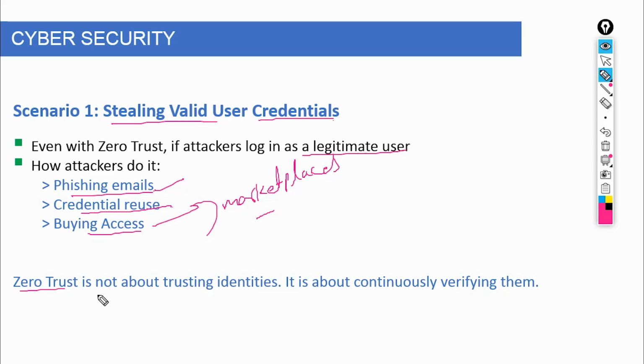So the key takeaway is simple. Zero trust is not about trusting identities. It is about continuously verifying them. Because if you trust a compromised identity, you are not stopping the attacker. You are inviting them in.